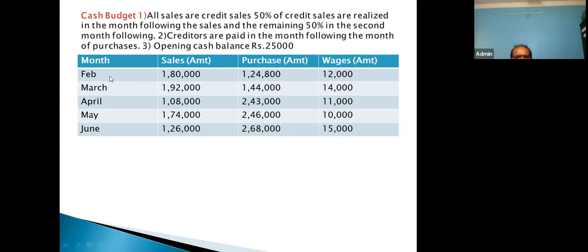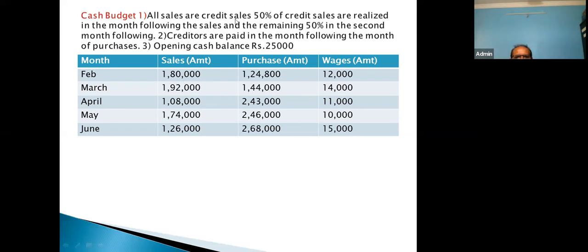Since we are preparing the budget from April, February's 50% sale will be realized in the month of April. February total sales are 1,80,000. So 50% of 1,80,000 comes to 90,000.